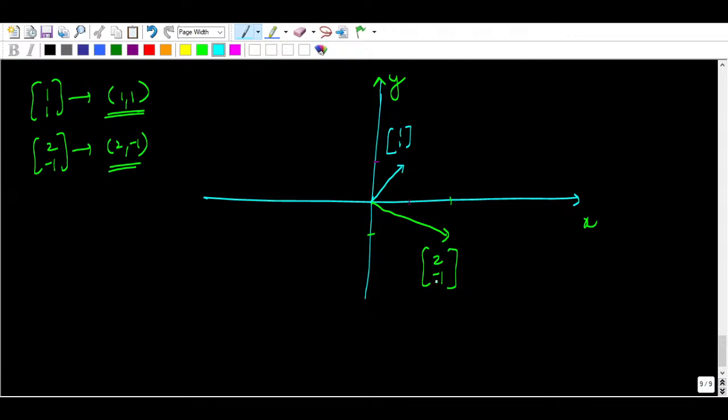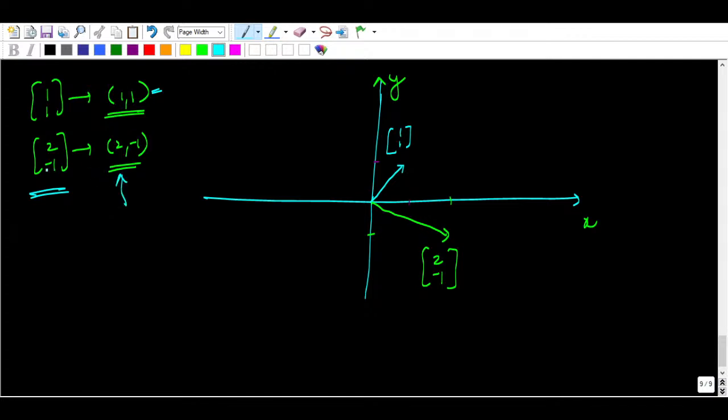I hope you guys have understood how we are representing this. These are the coordinates only, right? After all, I am calling a column a vector, so this is a column vector, 2 and minus 1. You may be wondering what a row vector is then. If this is a column vector, why am I not saying this is a row vector? This is not a row vector, guys. Remember, this is not a row vector.